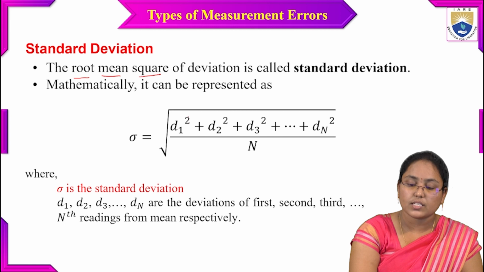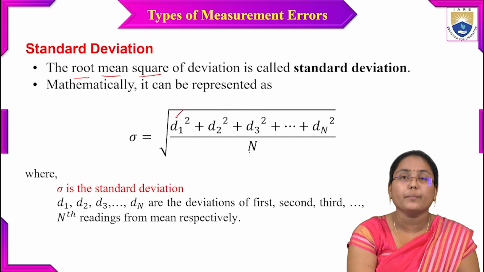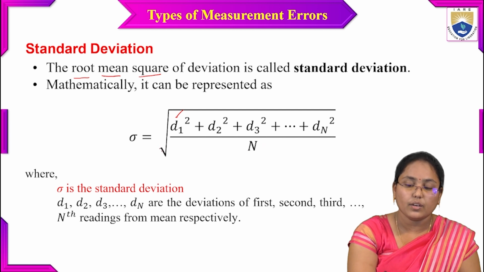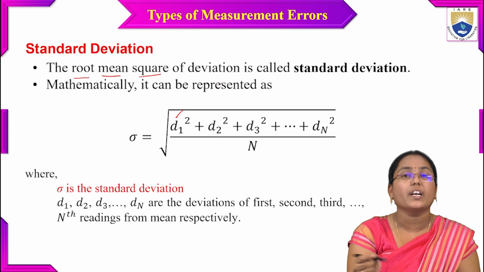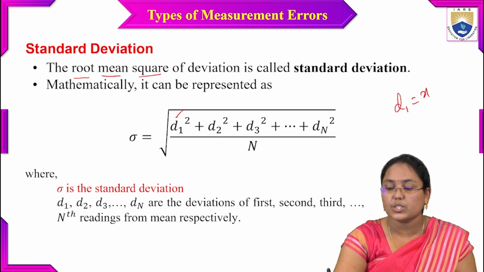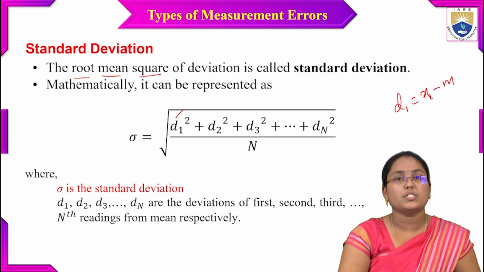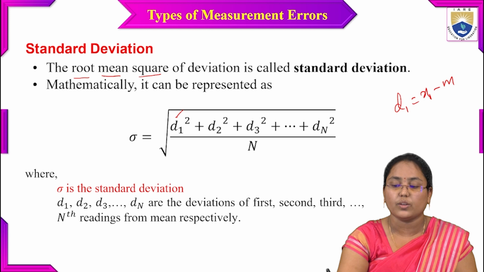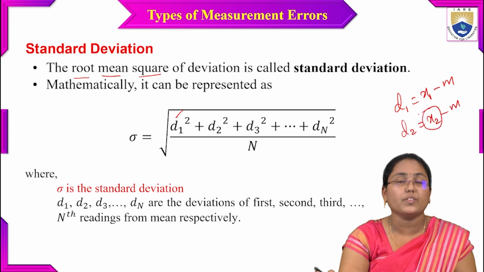So the standard deviation is the root mean square. That is, this is the square, mean is adding everything and dividing by the total number, and then root. That's why we say it is the root mean square of deviation. Deviation is again d1 equals x1 minus m, the deviation of the first reading with respect to the mean value. d2 is x2 minus m, the deviation of the second reading from the mean value, and so on.